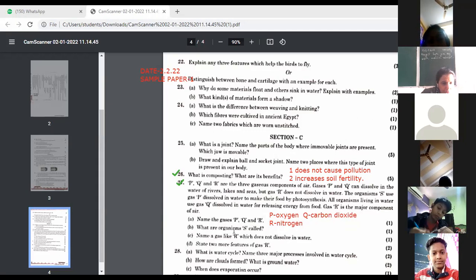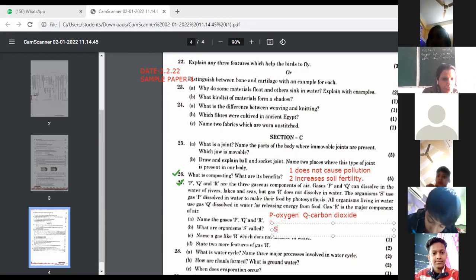Next, B part. What are the organisms S called here? See, organism S uses the gas. So what does S stand for? Tell me. Ma'am, water. Water? Aquatic. Yes, S is for aquatic animals.